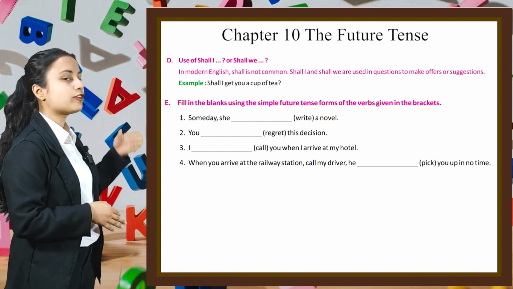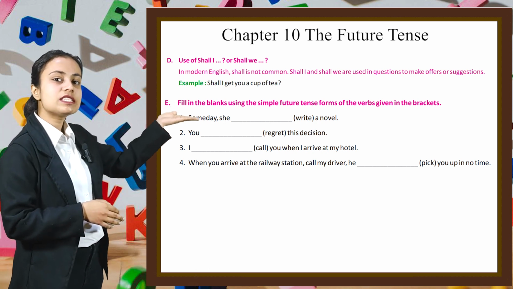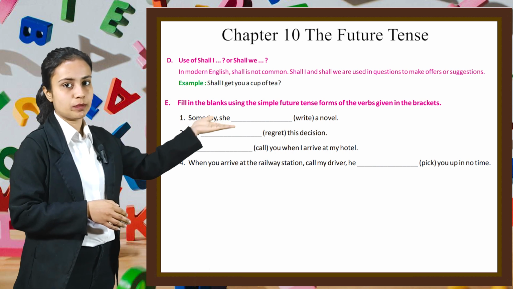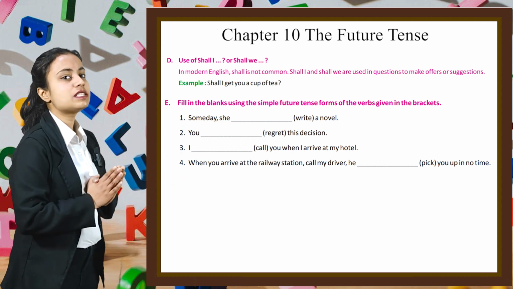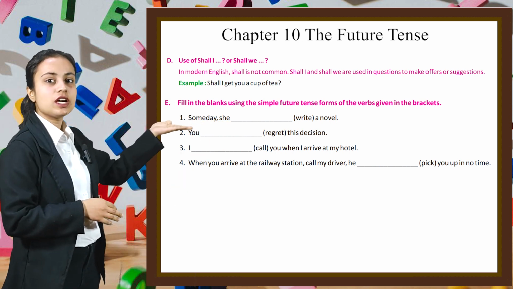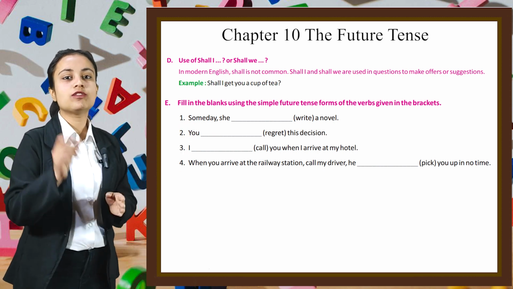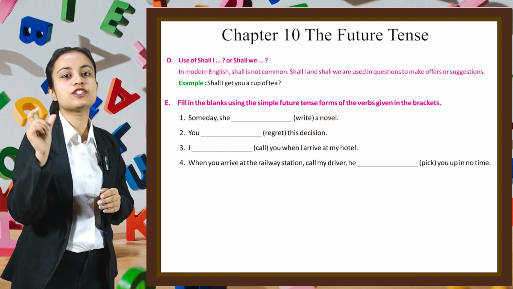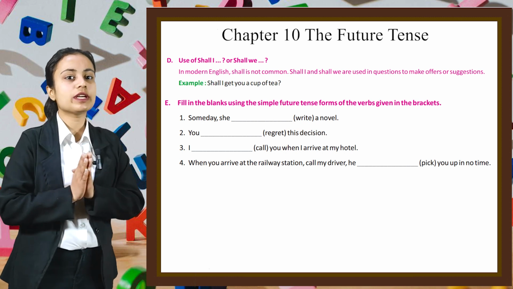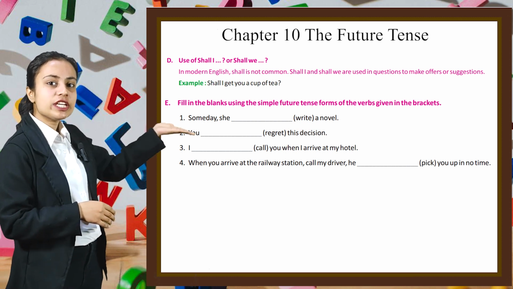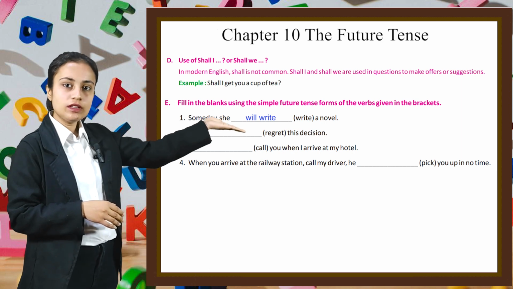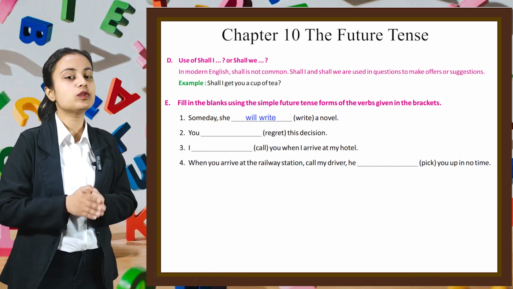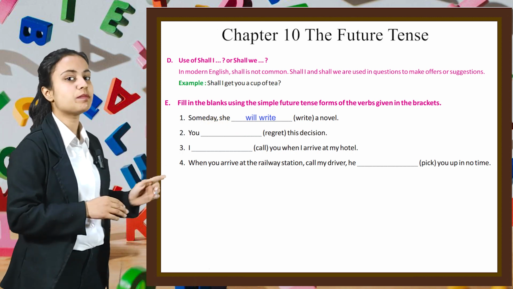In this question, we have to fill in the blanks using the simple future tense form of the verb. Let's see the first part. "Someday she dash a novel." In the bracket, the verb write is written, so we will use the simple future tense form of write. So here we can write "Someday she will write a novel." In a similar manner, you have to do the rest of the parts of this question by yourself.